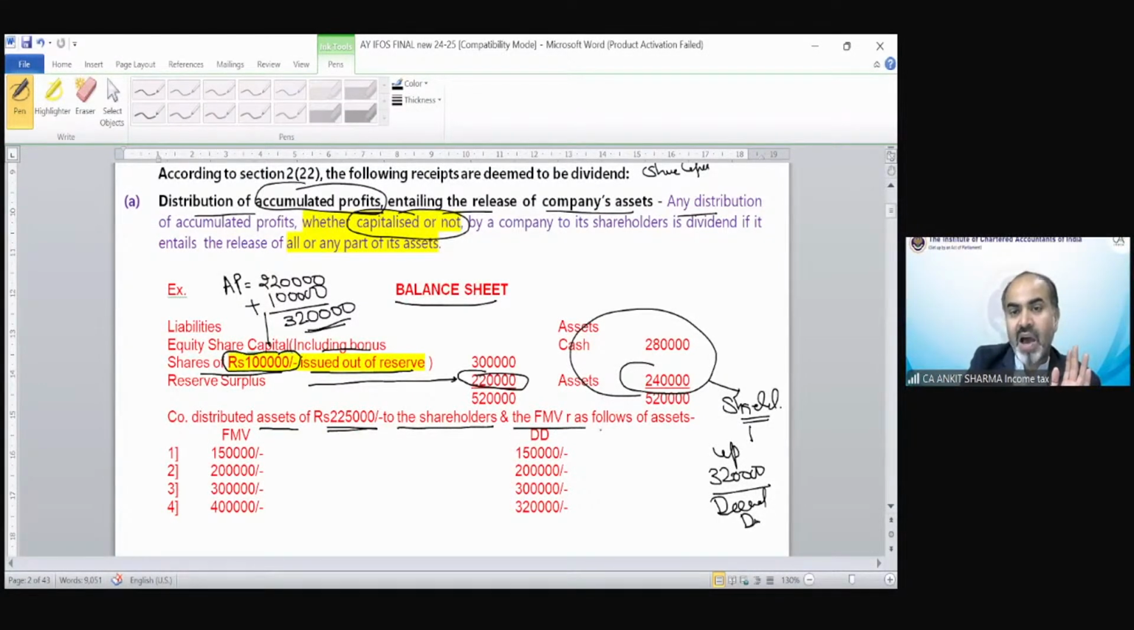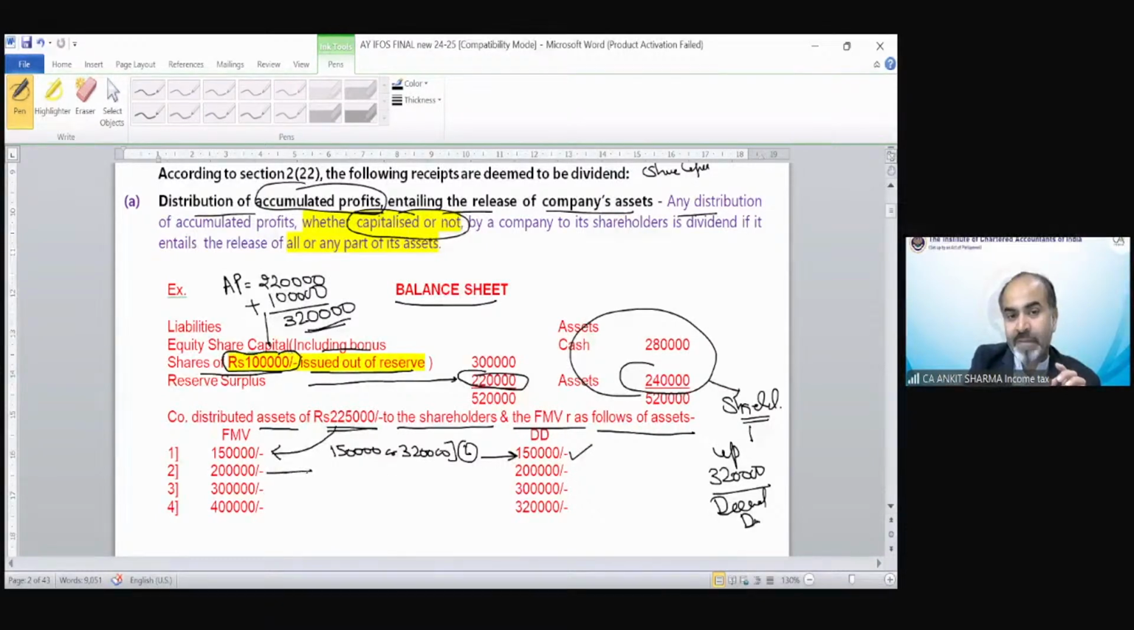And the FMV of the asset is as follows. We have to take the FMV. Up to the amount of FMV, we will treat that as deemed dividend. Suppose the FMV of this 2,25,000 was 1,50,000. So we will take the FMV or accumulated profit, whichever is lower, and that is going to be your deemed dividend. These four cases are separate. They are not combined cases, they are separate cases. So in the first case, we assume the FMV was 150. So deemed dividend would be 150.